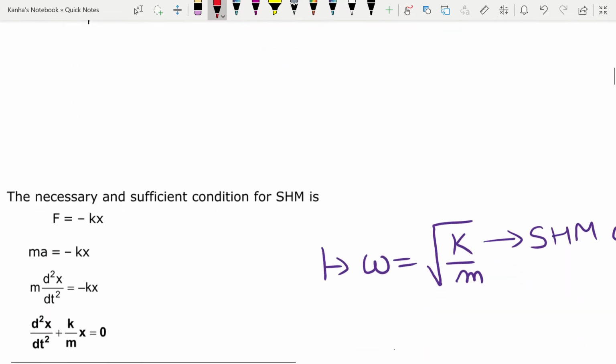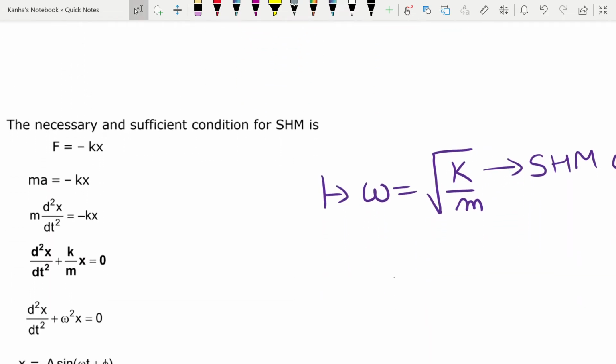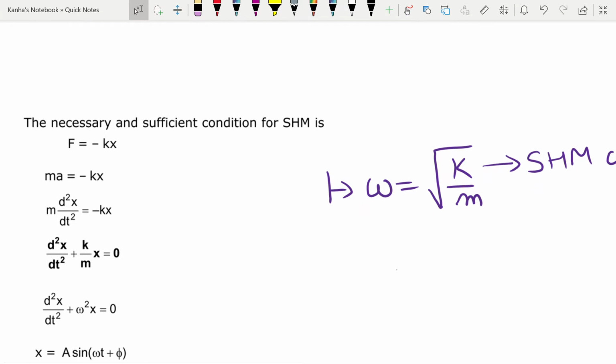This is extremely useful, and we'll now tell you about the necessary and sufficient conditions for SHM. Before that, you should know the basic things, which are: what is the time period? Time period is the smallest time interval after which the oscillatory motion gets repeated. Time period is 2 pi by omega.